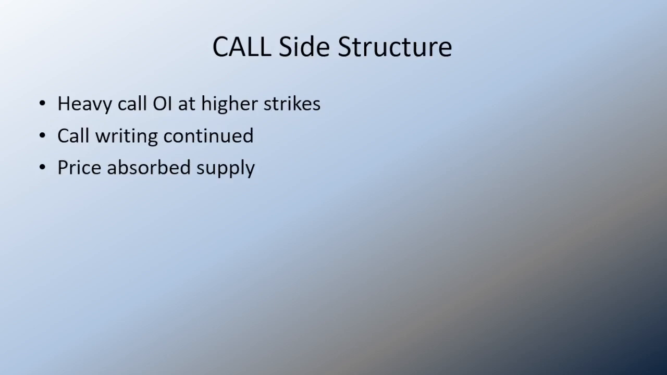Call side structure. On the call side, heavy open interest remained at higher strikes. Call writing continued through the session. However, price did not fall back. This indicates the call supply was absorbed, not dominant. Call writers were active, but control weakened.